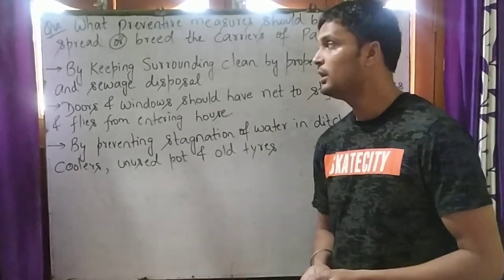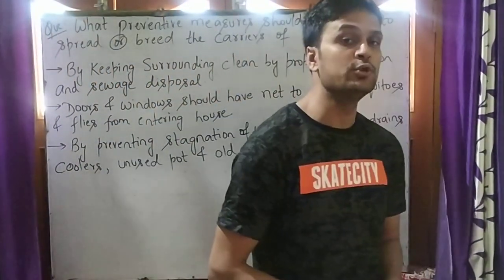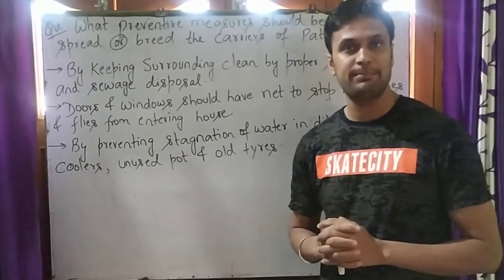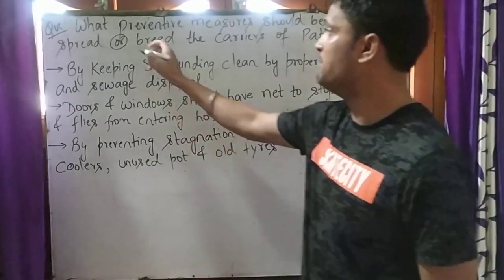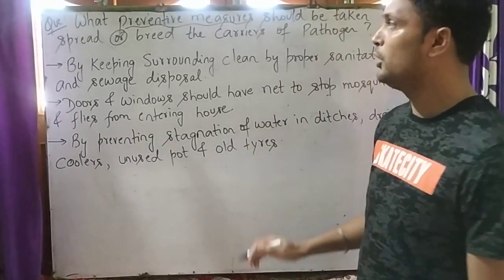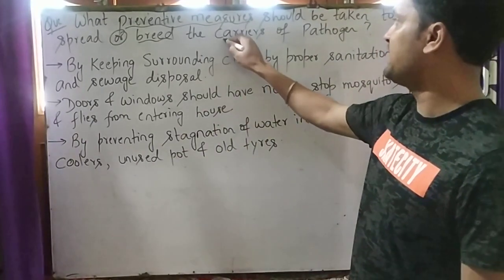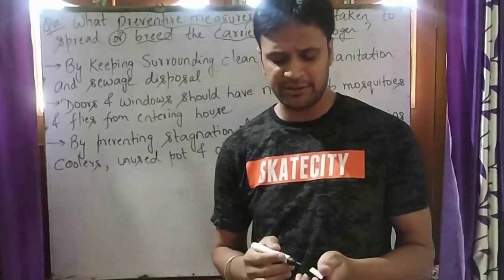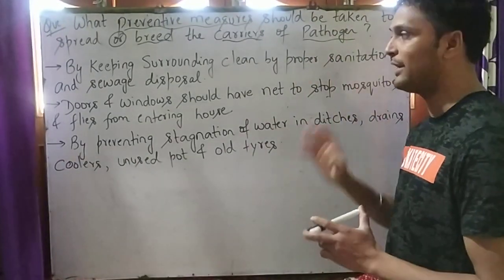So students, all living organisms like plants, animals and human beings are susceptible to diseases which are caused by pathogens. So student, a question arises: what preventive measures should be taken to stop the breeding or spreading of the carriers of pathogens?